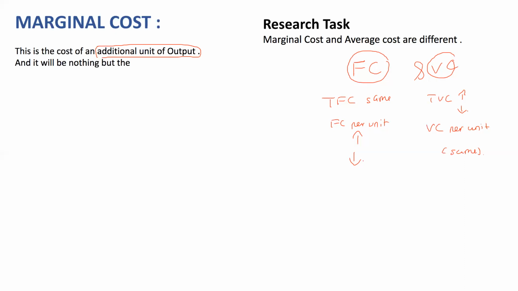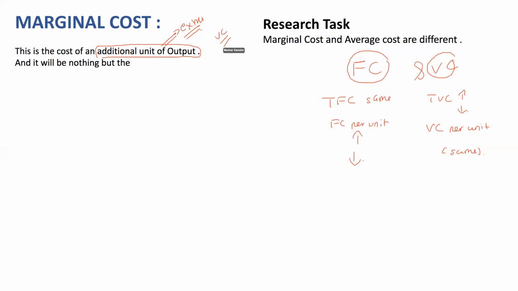The activity is running. If I need to produce an extra unit of output, what will be the extra cost that I would incur? The extra cost that you would incur is nothing but the variable cost.